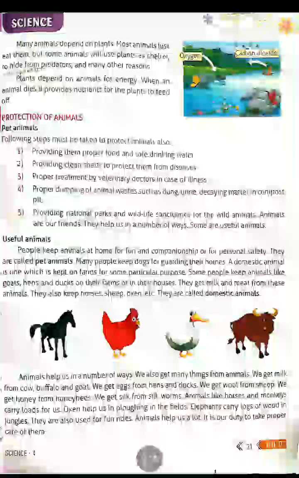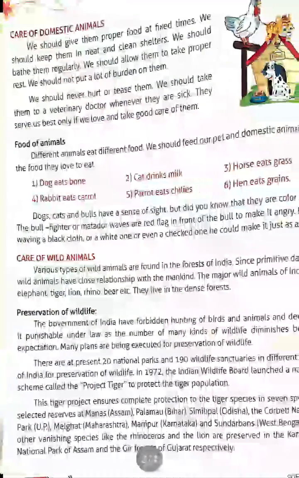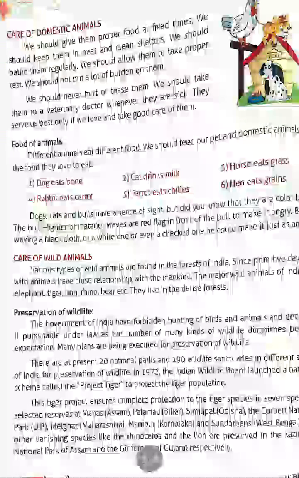Now children, next page. Care of domestic animals. So for domestic animals, how can we take care? We should give them proper food at fixed times. We should keep them in neat and clean shelters. We should bathe them regularly. We should allow them to take proper rest. We should not put a lot of burden on them. We should never hurt or tease them. We should take them to a veterinary doctor when they are sick. They serve us best only if we love and take good care of them.